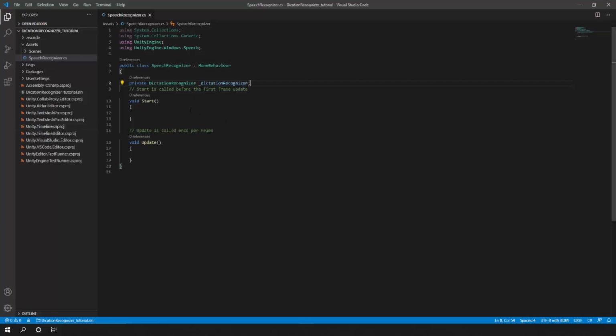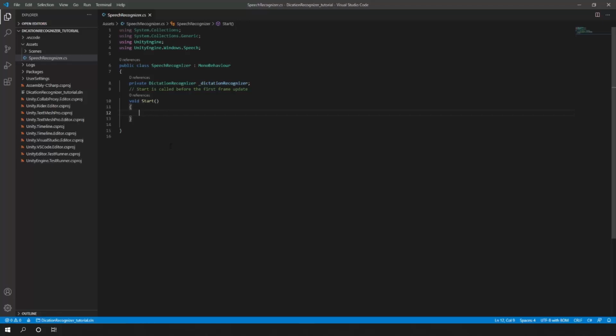Once we have our dictation recognizer, it's important to note that we won't be needing the void Update for this example, only the void Start. So inside of this Start method, let's create an instance of the DictationRecognizer class.